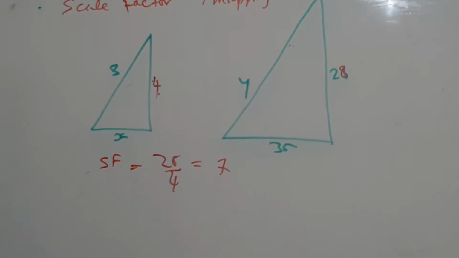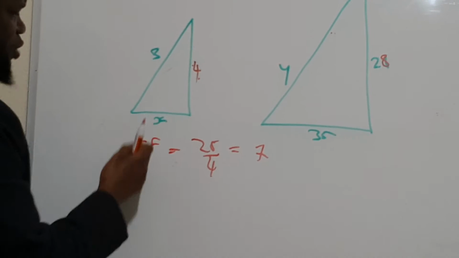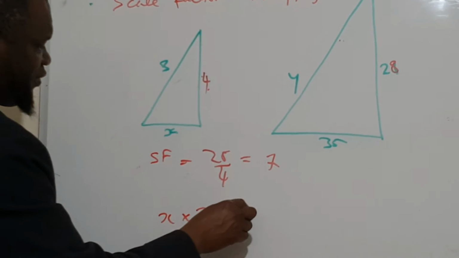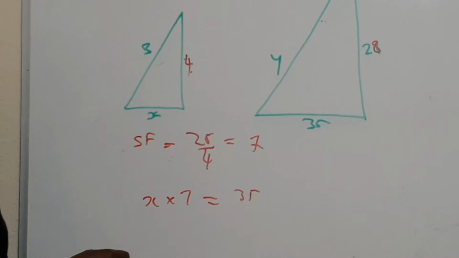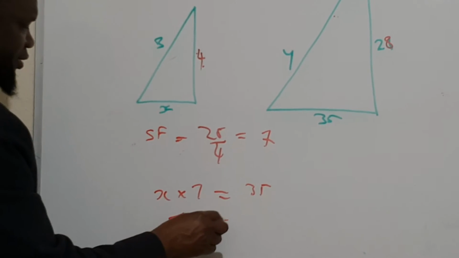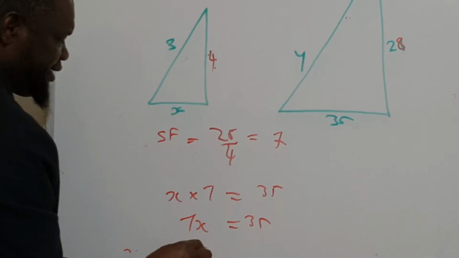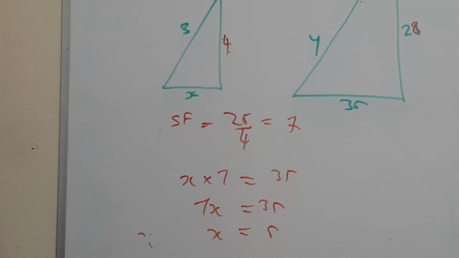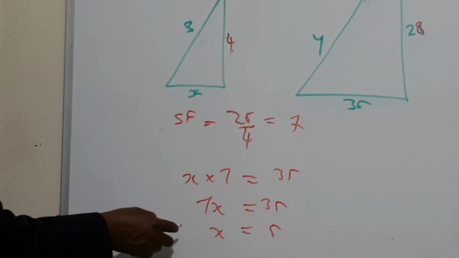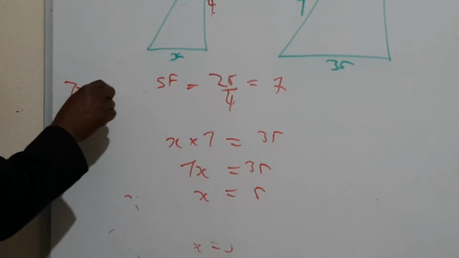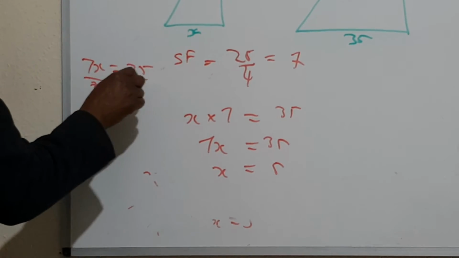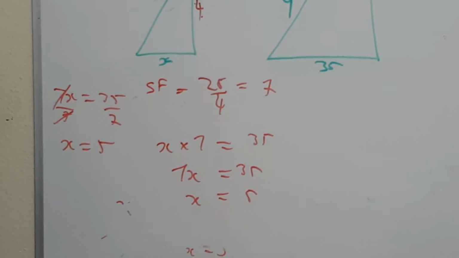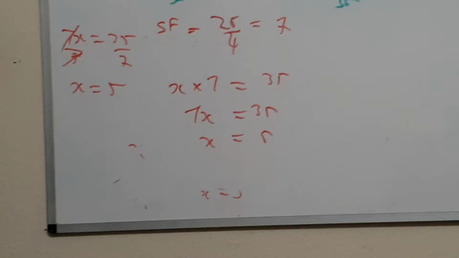If you are asked to find x, we know x times the scale factor of 7 gives you 35. This means 7x is equal to 35. How did you get the 5? 35 divided by 7. We divide both sides by 7, 7 cancels 7, we have x. x is equal to 5.